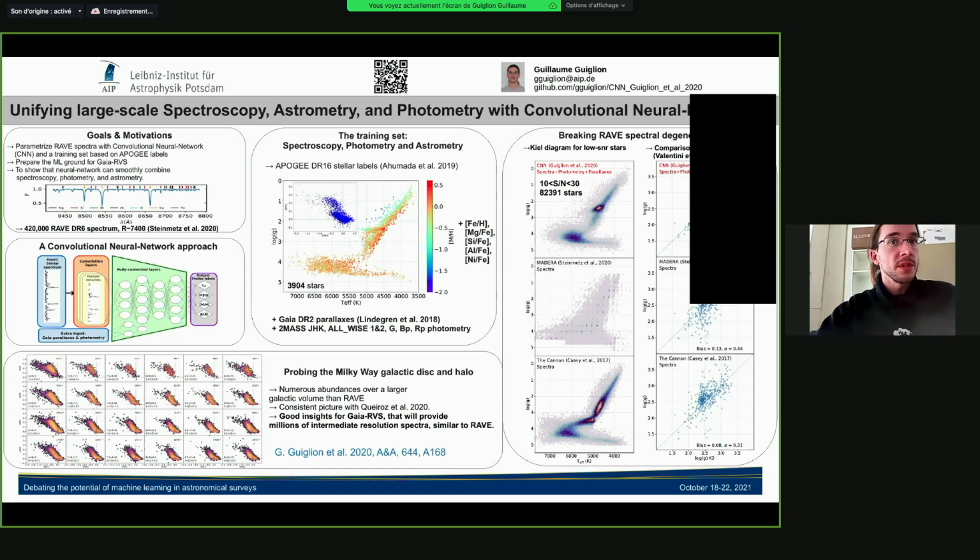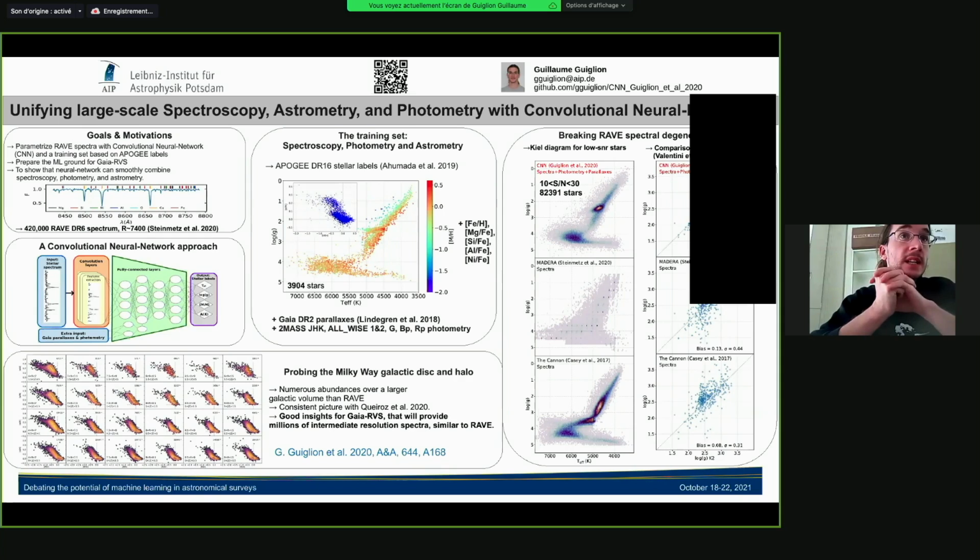So this is a paper we published in 2020. And we want to use a convolutional neural network approach. There are several reasons why. Well, because we want to deal efficiently with the noise in the spectra. And also neural networks are very flexible, so you can combine stellar spectra, stellar parallaxes, basically from Gaia, and photometry, for example, from 2MASS, WISE, and Gaia photometry. And a unique way to do that is to use convolutional neural networks. So that's a very powerful tool.